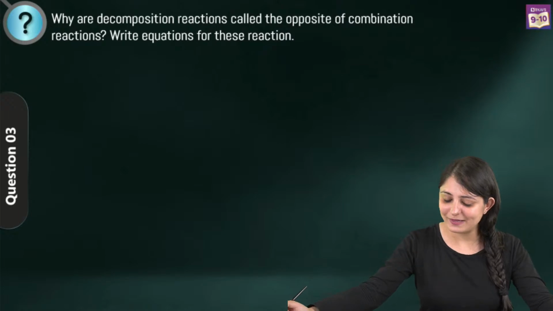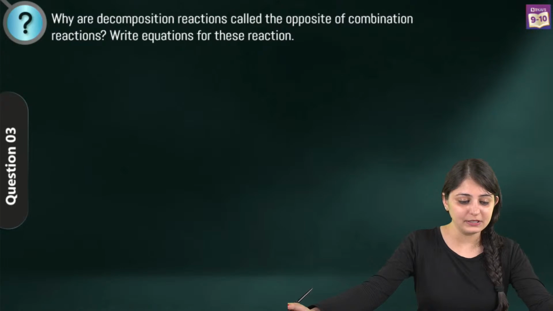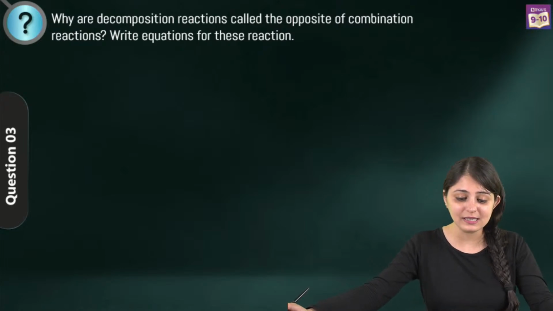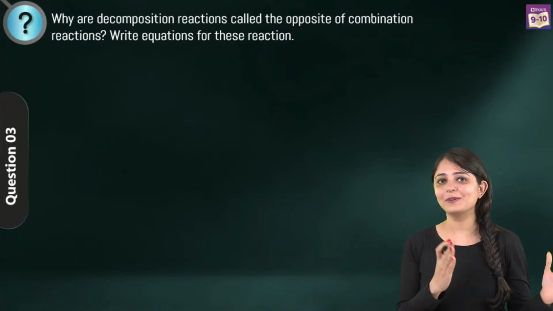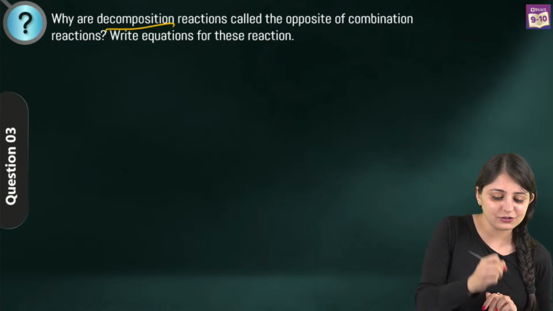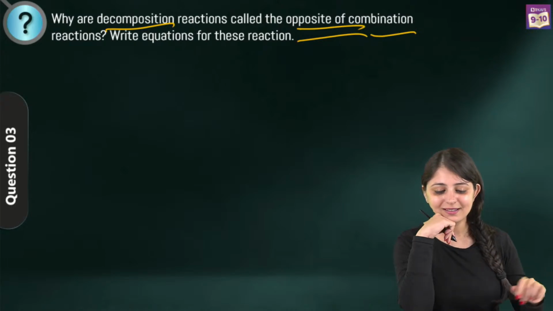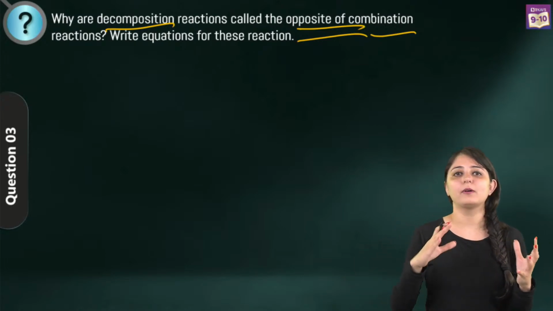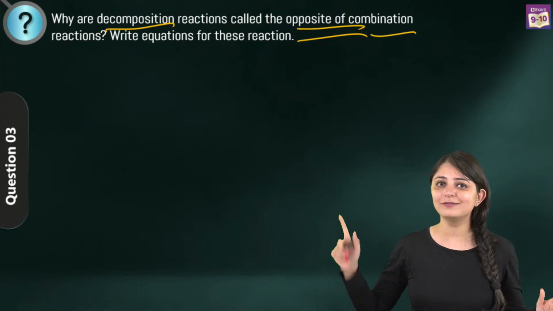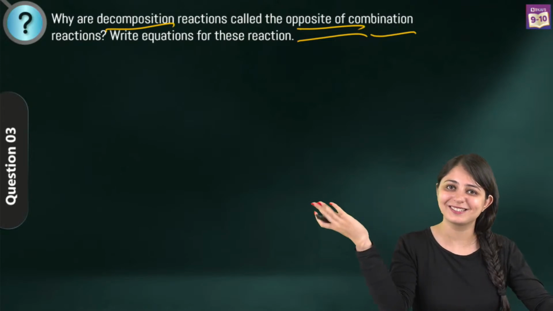Alright, so the next part of the question says, why are decomposition reactions called the opposite of combination reactions? And we have to write the equations as well. I think there is some hint hidden in the question itself. They've already told you that decomposition reaction is in a way opposite of combination reaction. They've given you the hint in the question itself. So in case you're really confused and you just know about combination reaction, you don't know about decomposition, they've told you it's the opposite. Or vice versa, if you know about decomposition and you don't know about combination, still you can figure out the answer.